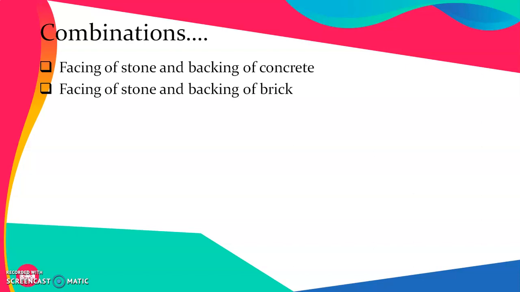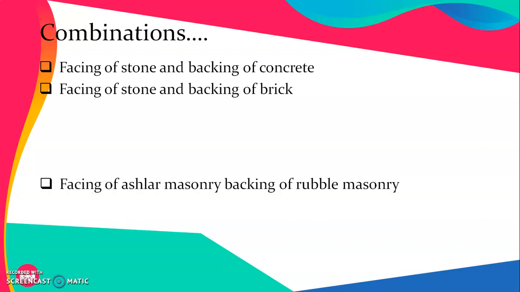The second possible combination is the facing of stone and backing of brick. This kind of combination is more useful when we are trying to make the building much more attractive from outside, and as we are aware, stone masonry always provides a much superior view, while internally we can have a brick masonry, which will be helpful to have a very finished surface inside.